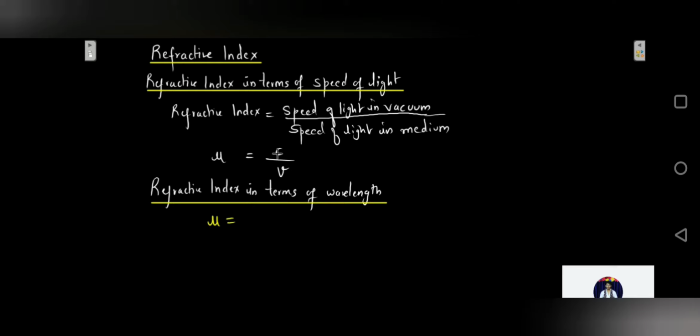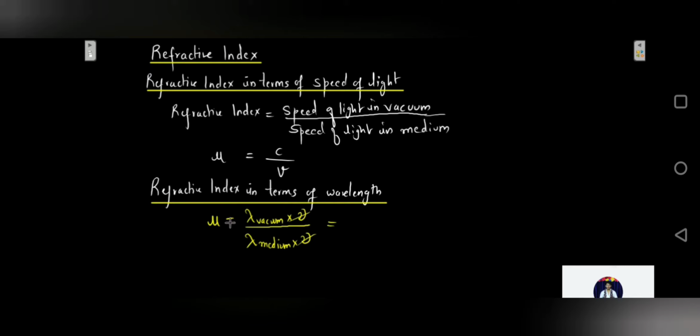So speed of light in vacuum can be written as the wavelength in vacuum multiplied by the frequency of that particular light in vacuum, divided by the wavelength of that light in medium multiplied by the frequency in medium. That will be the same as the frequency in vacuum, because frequency is not changing as the light is traveling from vacuum to medium. So nu will remain the same. So nu will get cancelled.